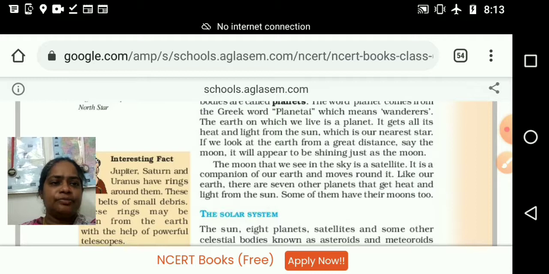Satellite. The moon is a satellite. And it is the companion of which planet? Earth. And it moves around Earth. And like our Earth, how many planets are there? Total 7 planets.